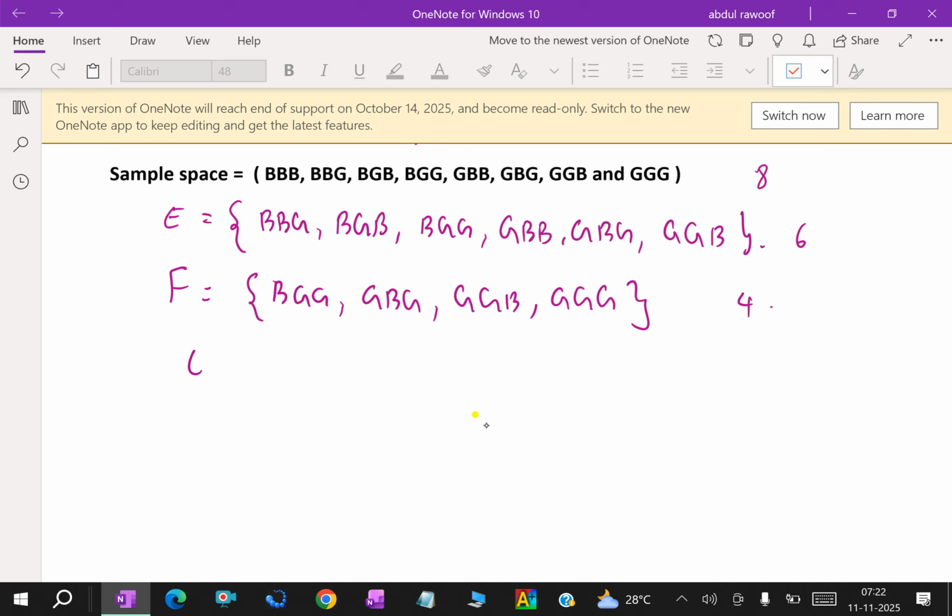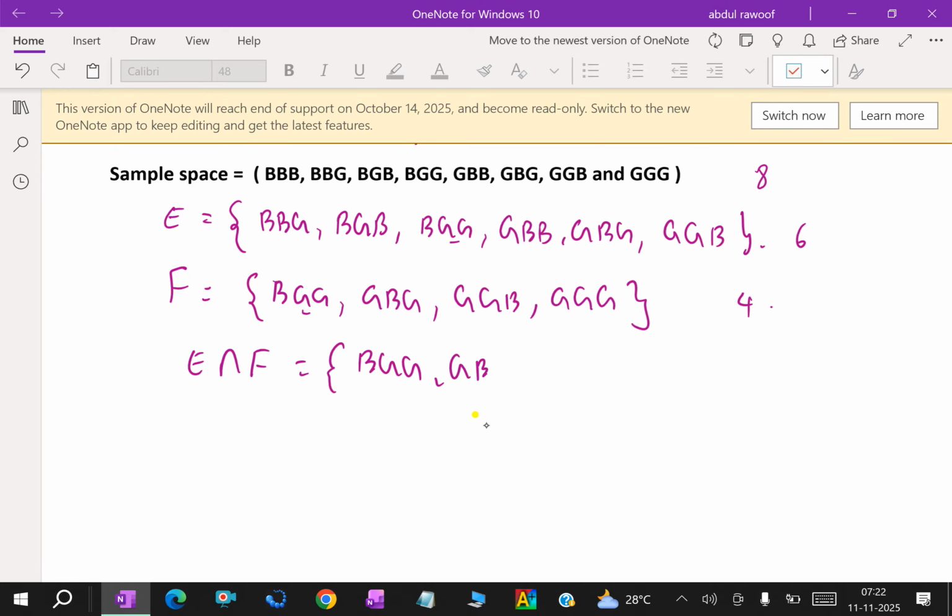Now, E intersection F. What is E intersection F? BGG, this is BGG and common between them.